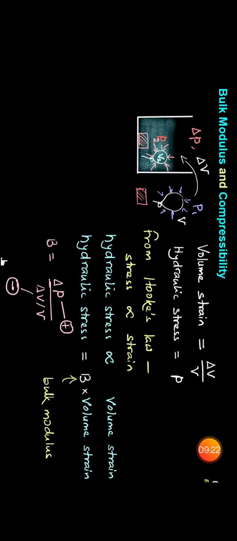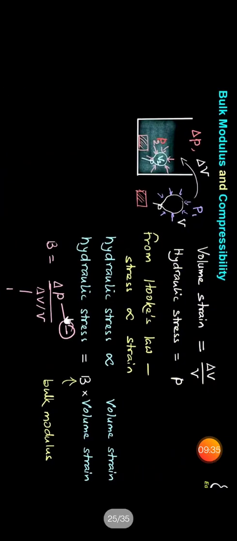When the change in pressure is positive, the change in volume is negative. Or when the pressure decreases, its sign is negative, then the change in volume increases, that means its sign is positive.